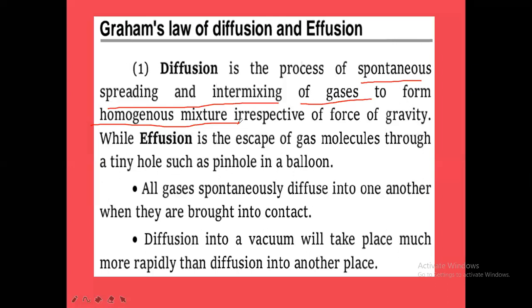If you take air, is air a homogeneous mixture or a heterogeneous mixture? Air is a homogeneous mixture. And what about air plus perfume? Again a homogeneous mixture. Air is already a homogeneous mixture. With that air, what is intermixing now? Perfume gas is intermixing. Therefore, we get what? A homogeneous mixture.